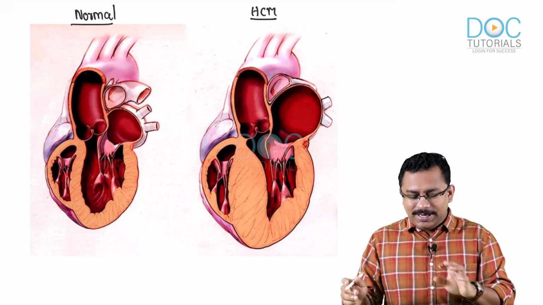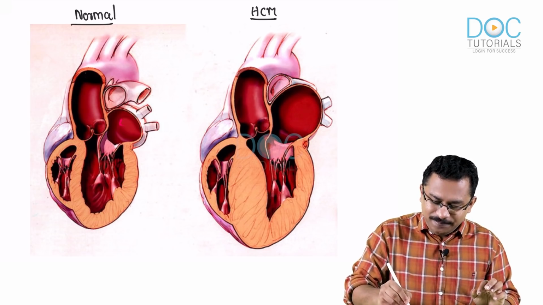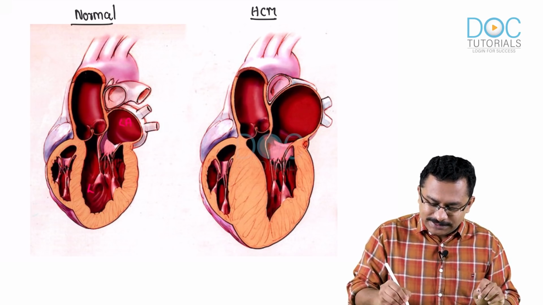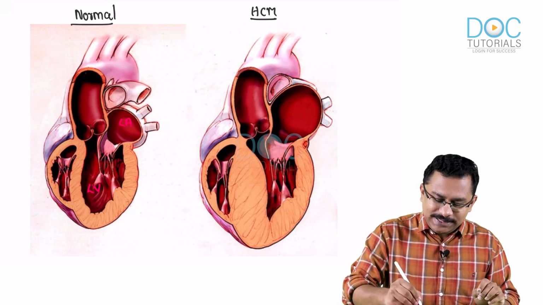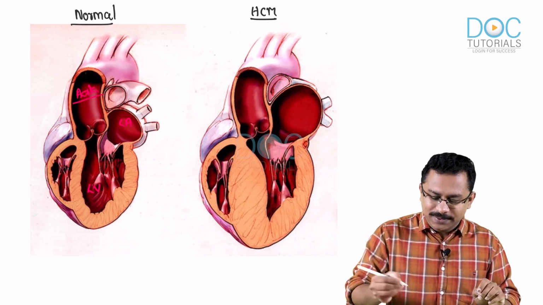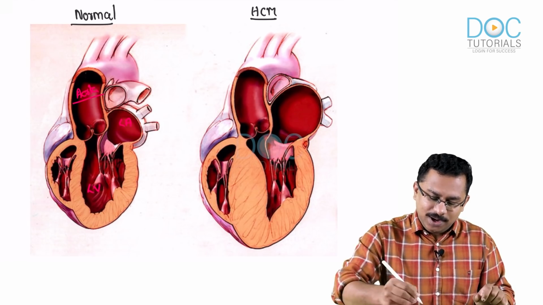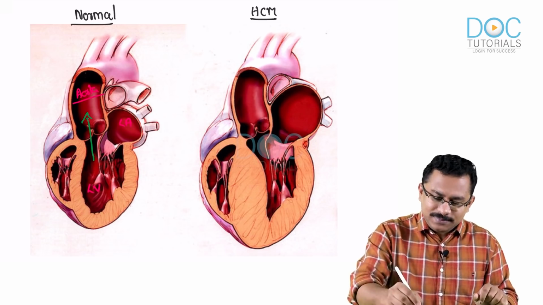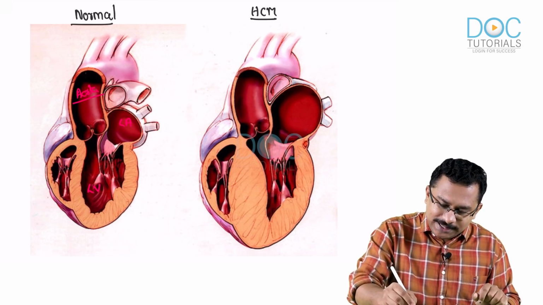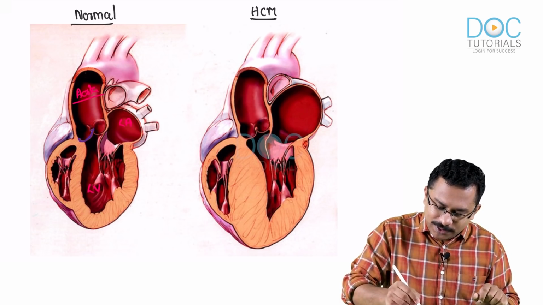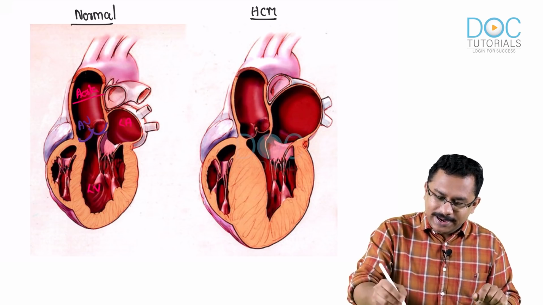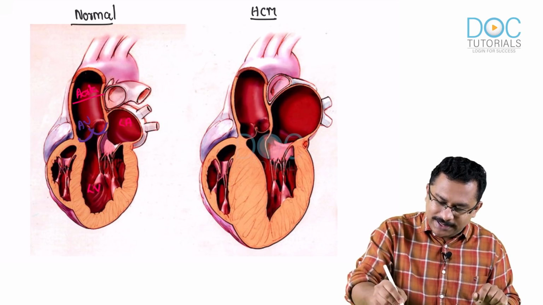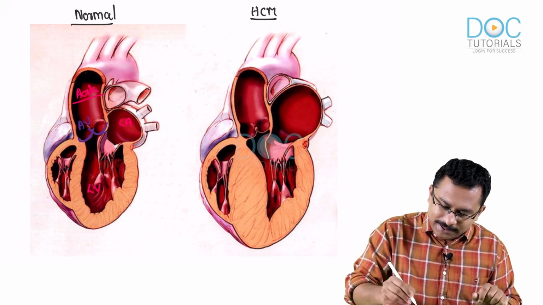So you see here, this is the left atrium, this is the left ventricle. So this is the outflow tract, that is the aorta. You can see the aorta. That is, you have the outflow from the left ventricle to the aorta. And what you are seeing here will be your aortic valves, and then what you are seeing here is the mitral valve.